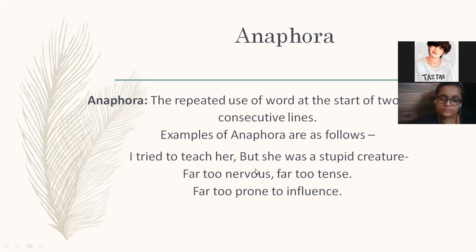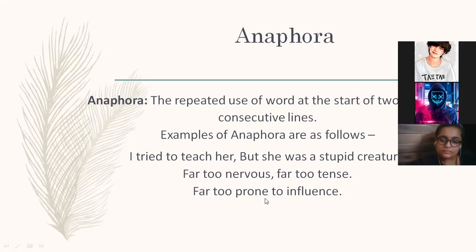These are lines from a poem, and far too is repeated at the start of these lines, so it is called anaphora.